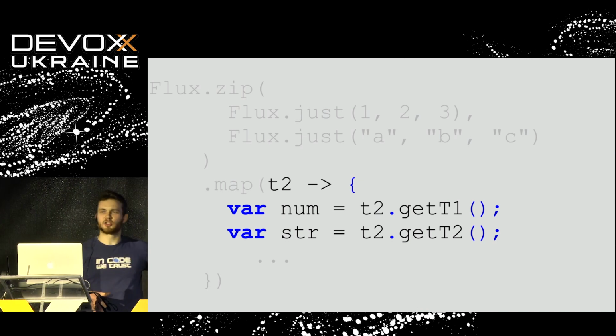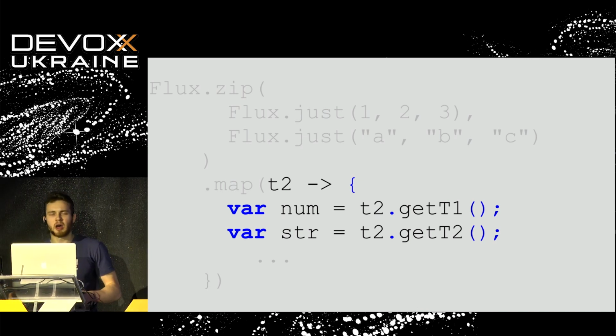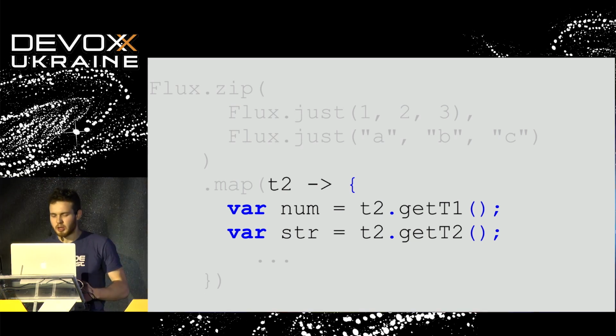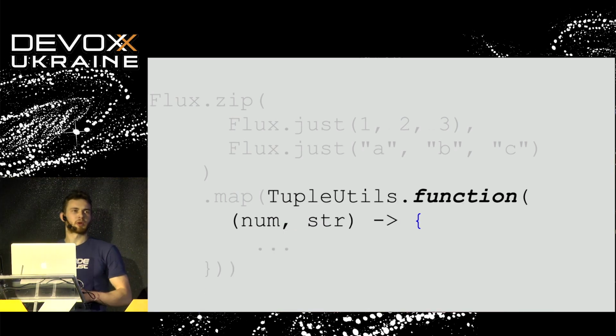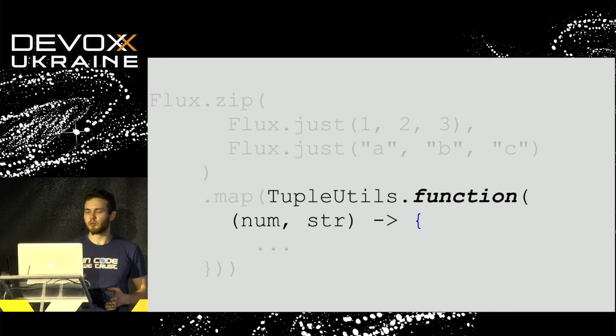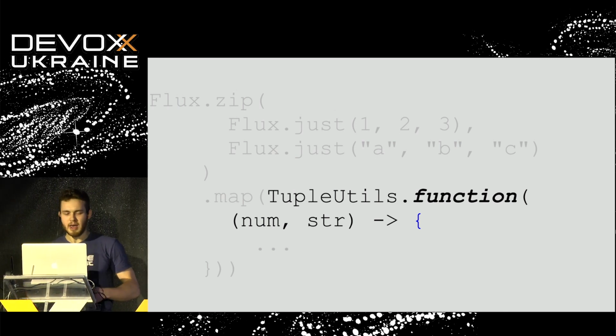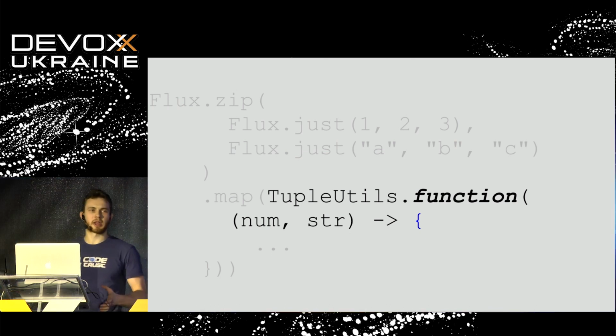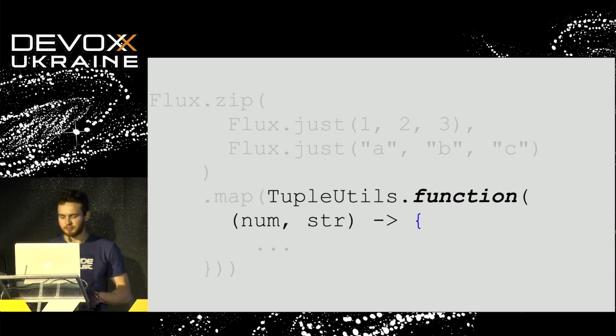We don't like to each time get, for example, the number, and the API is less readable and less understandable. Fortunately, Reactor Extra provides us a set of utils. For example, we may deconstruct the tuple using the tuple utils function and handle the incoming tuple as two separate parameters to the function, which is really useful and hides a lot of boilerplate for us.